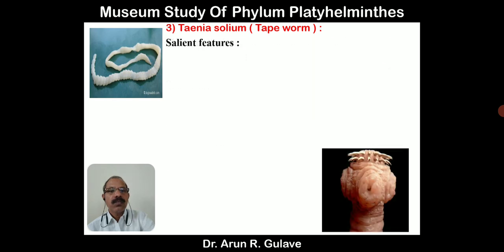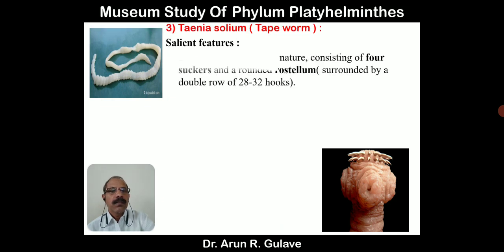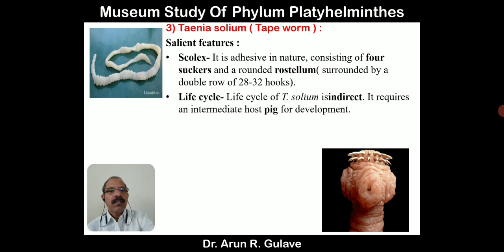This is the scolex, just as we learned in the last figure. Salient features. The scolex is adhesive in nature, consisting of 4 suckers and a rounded rostrum surrounded by a double row of 28 to 32 hooks. We have discussed the scolex. Life cycle of the tapeworm.